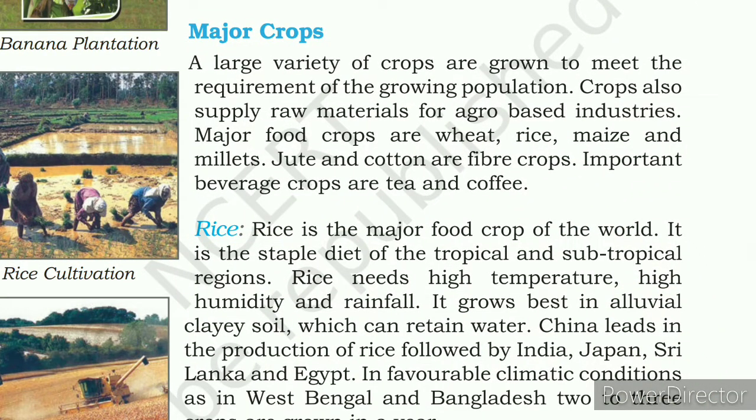Next, another topic we are going to discuss now is major crops. What are the major crops and where are they mostly grown? A large variety of crops are grown to meet the requirement of the growing population, right? Crops also supply raw materials for agro-based industries. That is another topic we will talk about. Now we are talking about the major crops, right?